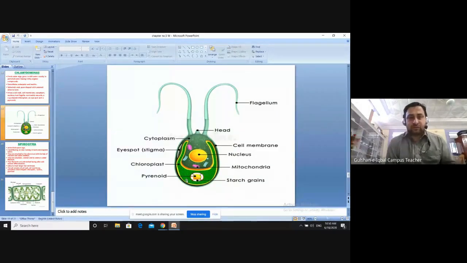Okay, so this is the structure of Chlamydomonas. This diagram can be asked for 5 marks. It's a very easy diagram given in your book. You can see in the book the diagram is very simple. You have to draw that diagram and you will get 5 marks for that. The shape of the diagram is just like an oval shape, like an egg. So it's a simple diagram, not very difficult.